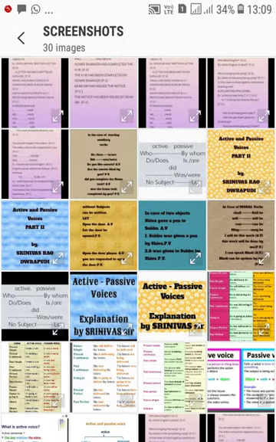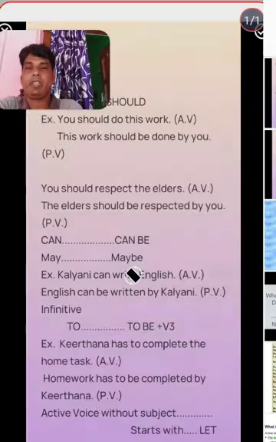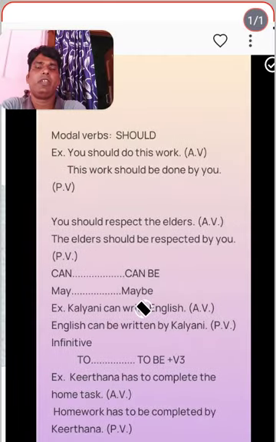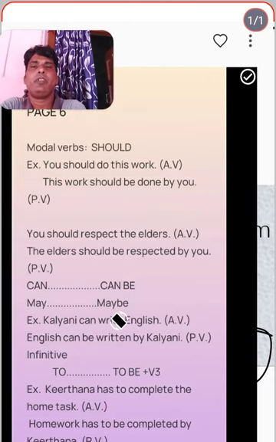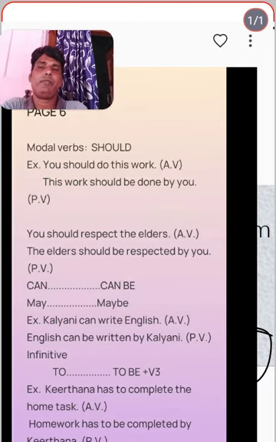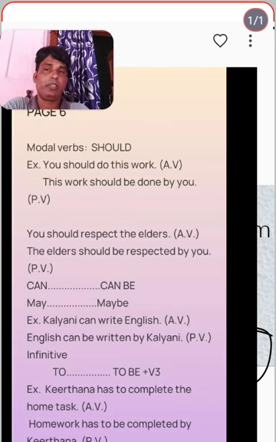Now, let's discuss some basic rules of the same thing in case of modal verbs. What changes should be made? Modal verbs are can, could, may, might, shall, should, will, would, must, need, dare, ought to.